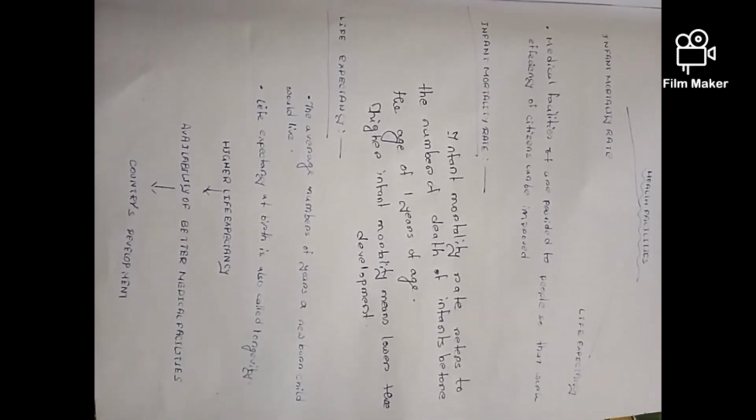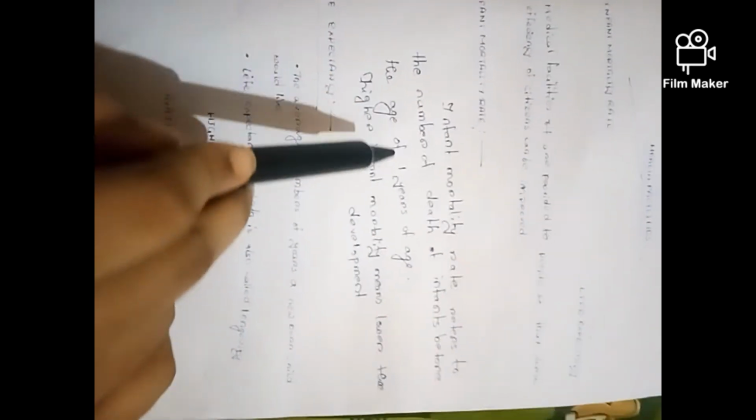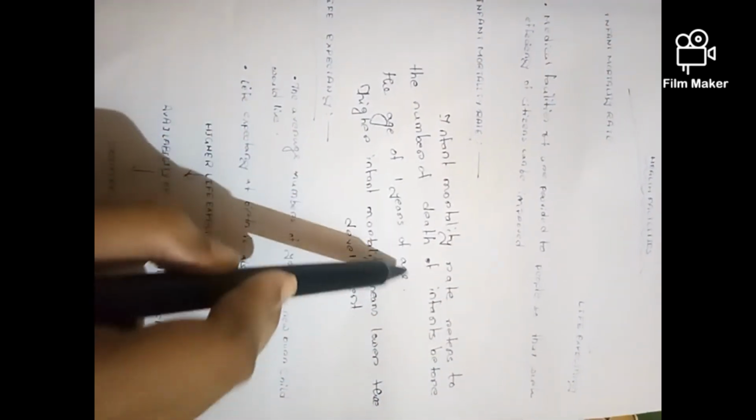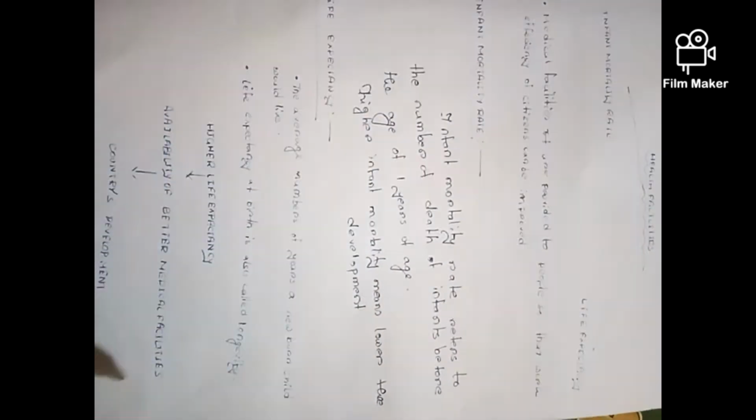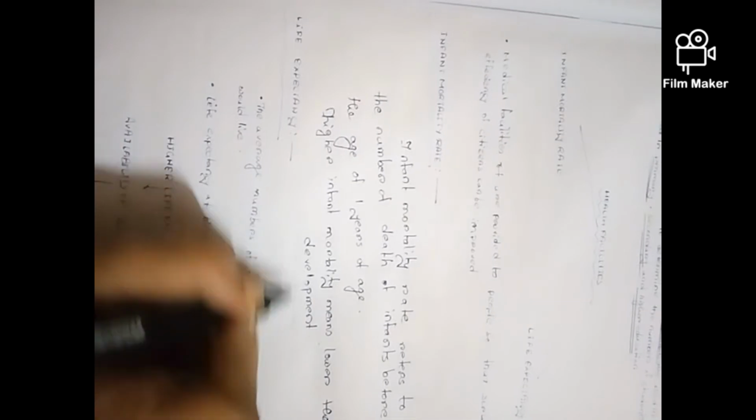Previous year we have also learned the infant mortality rate. Infant mortality rate refers to the number of deaths of infants before 1 year of age. The higher the infant mortality rate, the lower the development. So, infant mortality rate should be lowered.